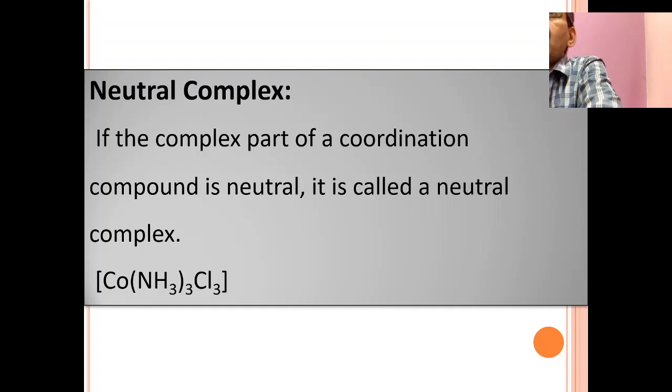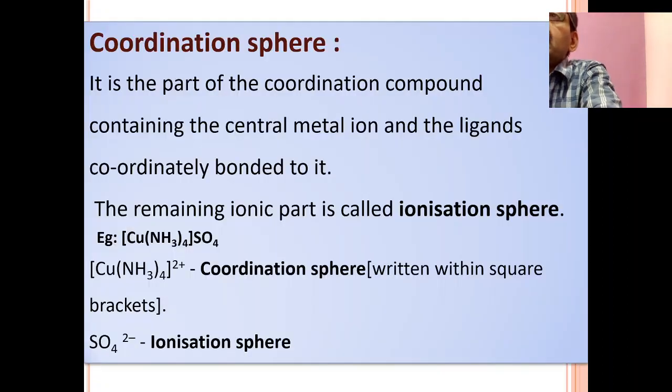If there is a neutral complex, it contains a neutral complex species, so here you can't say complex ion, right? Therefore this is a complex which contains a neutral complex, and it is very rare.